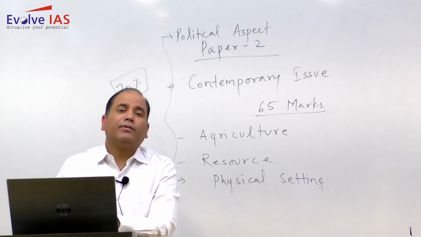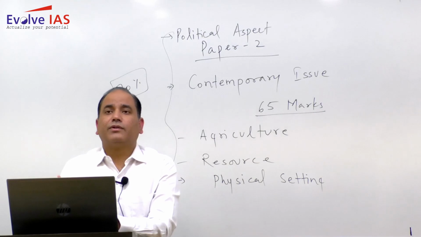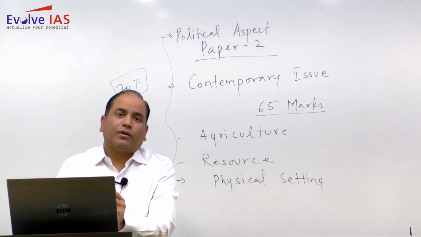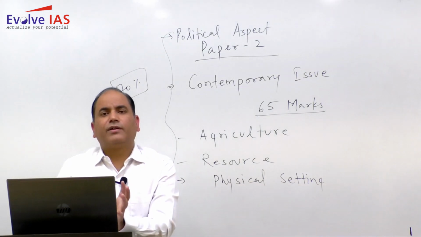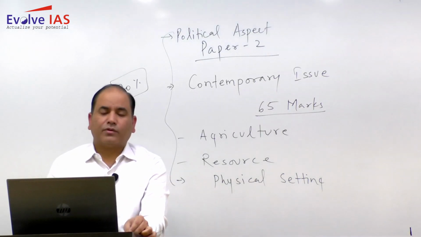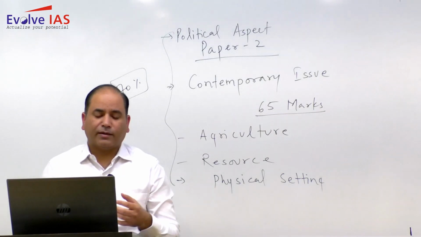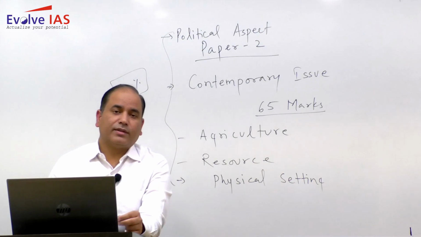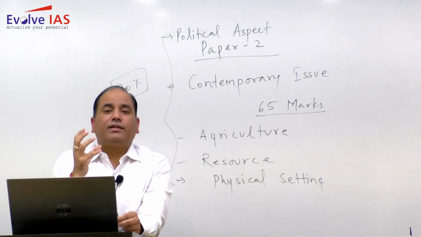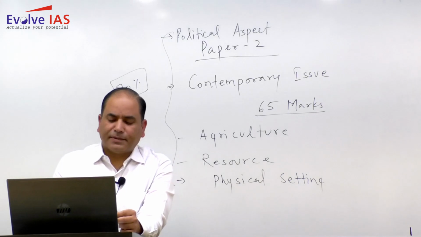So the different animals that are present in different parts of the country, be it your northeastern region, be it your Himalayan Thar, be it particularly your snow leopard. So different animals that are present in different parts, you need to briefly write. Basically the distribution is based on the physiography and climate. This is how you need to justify, this is how you need to relate, this is how you need to give the distribution of plants and animals within the backdrop of physiography and climate.